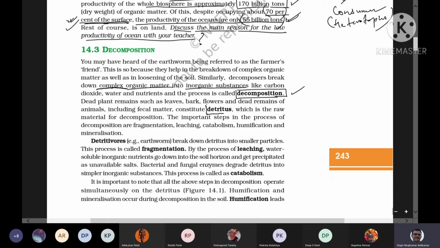See, a term यहाँ पे क्या लिख रहा है? Detritus, right? So all together जितने भी dead substances हैं, चाहे वो animal के हों, plant के हों या कोई भी organism के हों, so they constitute detritus. क्या बना रहा है वो? Detritus बना रहा है. And these detritus are actually the raw material for the decomposition. यही क्या है? Decomposition के लिए raw material है. Okay.